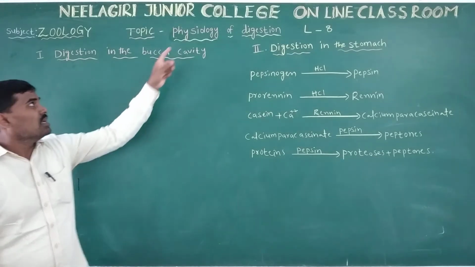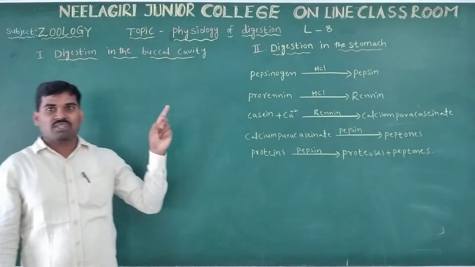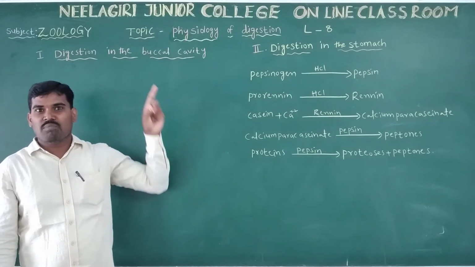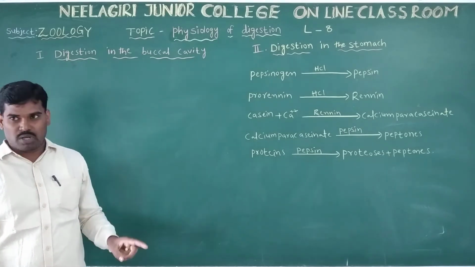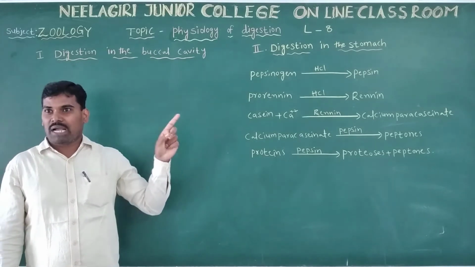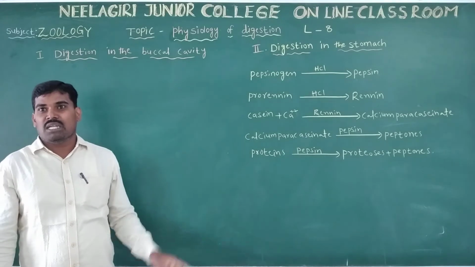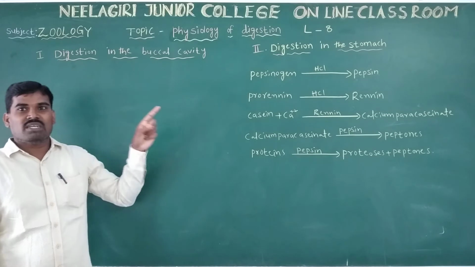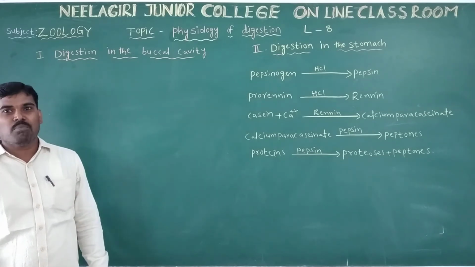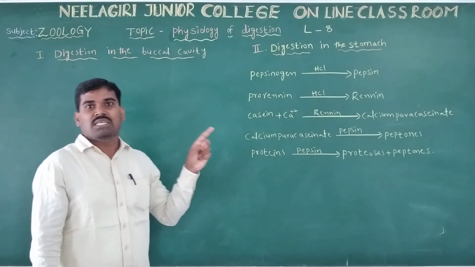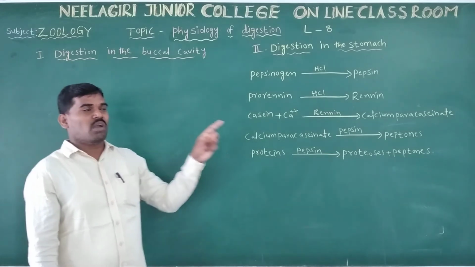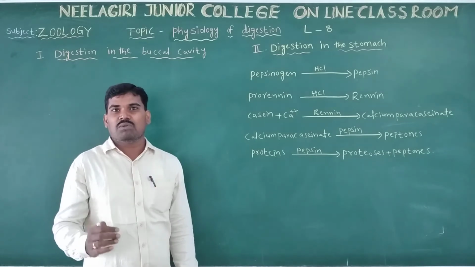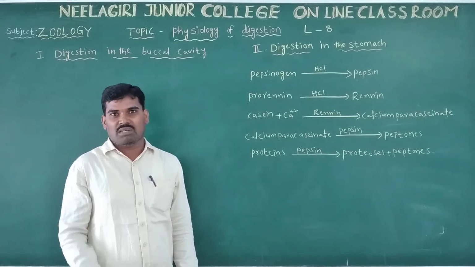First of all, the conversion of macro food materials: the non-diffusible food substances converted into diffusible simple food materials is called digestion.